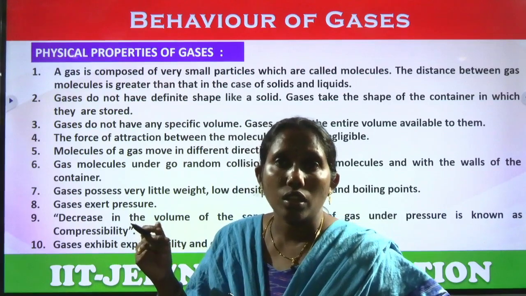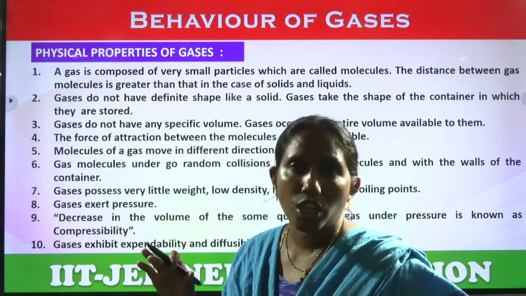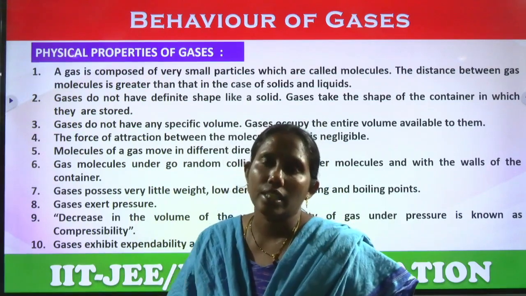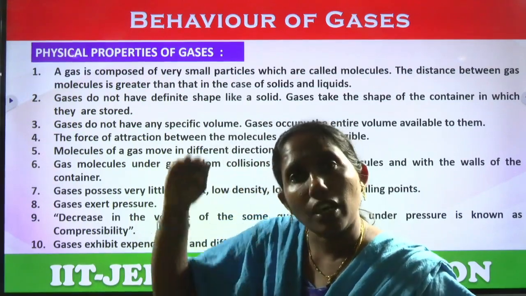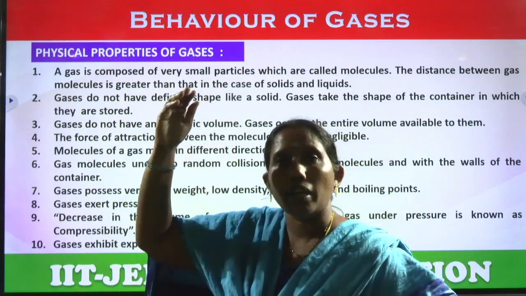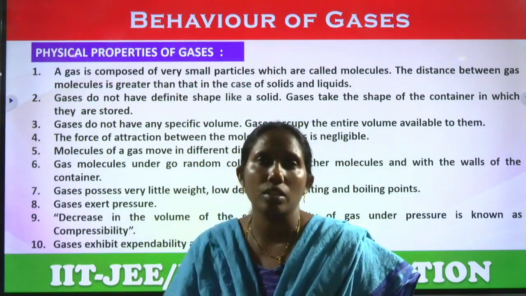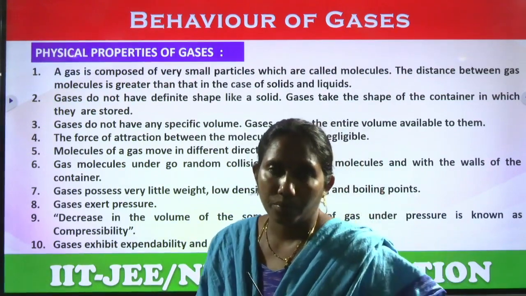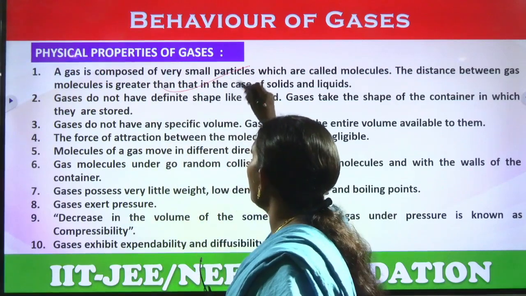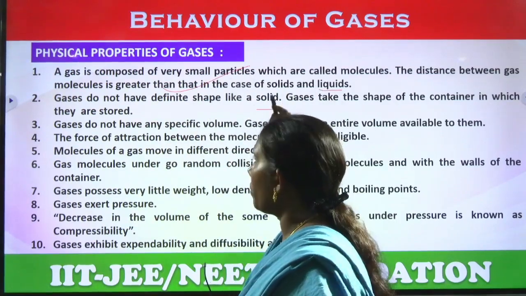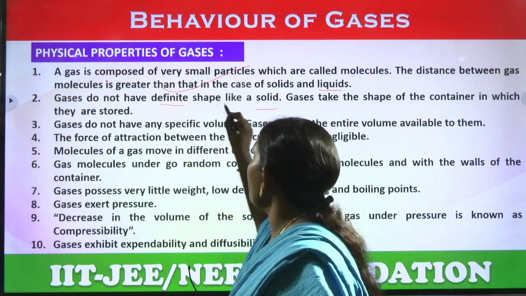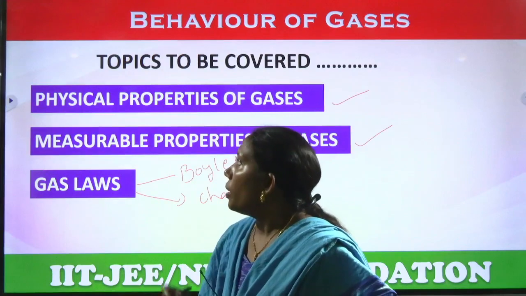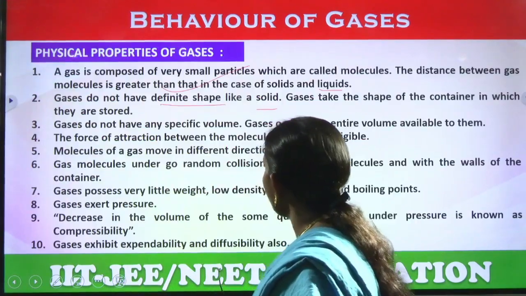Because of this nature, gases will not have a particular shape; they take the shape of the container. If you fill it in a cylinder, it takes the cylinder shape. If you fill it in a 1 liter perfume bottle, it takes the 1 liter bottle shape. If the bottle is small, it takes the small shape. So that is one of the very important properties. They do not have any definite shape like solids; they take the shape of the container in which we store them, right?